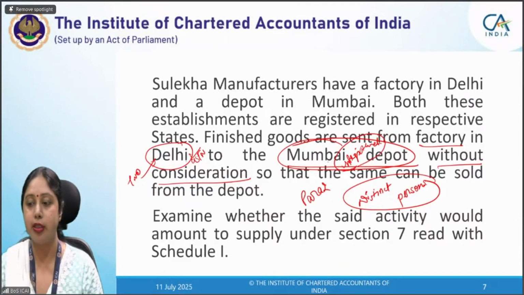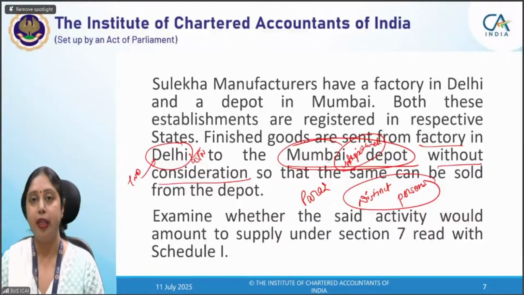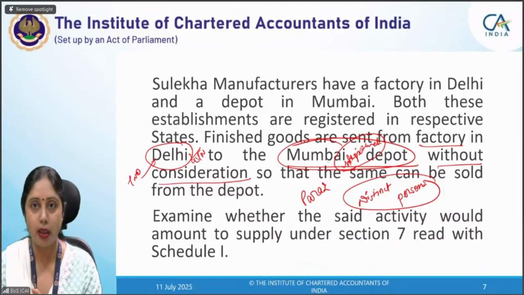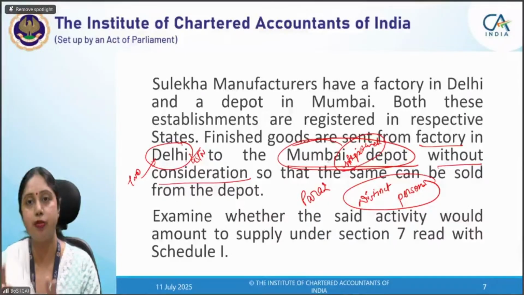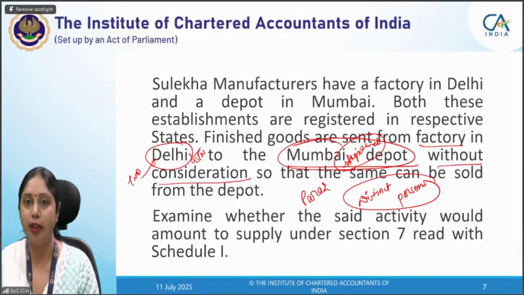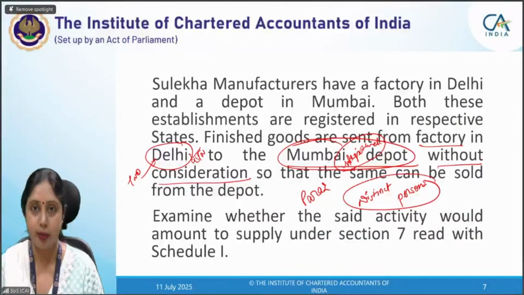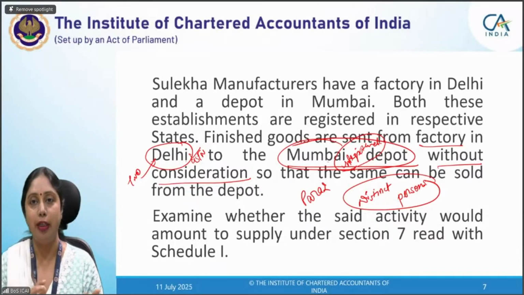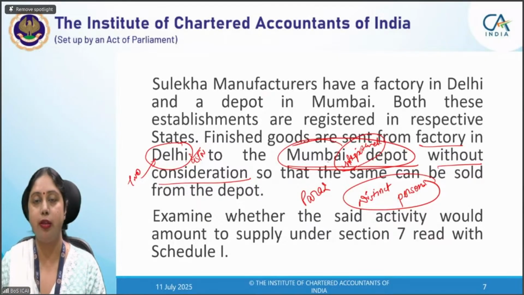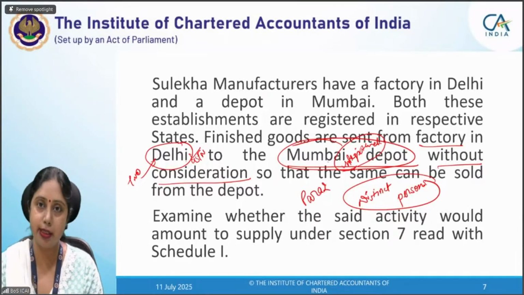Both the offices or both the factories were in Delhi, and they had obtained only one registration in Delhi for both the places of business, and any transfer of goods from one office or one factory in Delhi to another factory in Delhi will not amount to supply because they are not distinct persons. They should have different GSTN numbers, or one person is registered and the other is not registered, but that should be in different states. Because if it is in one state, then both the places of business will become registered.